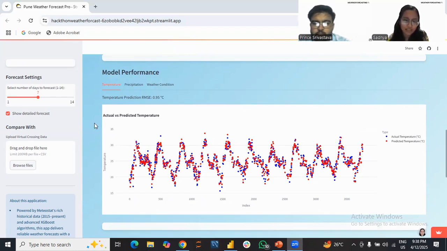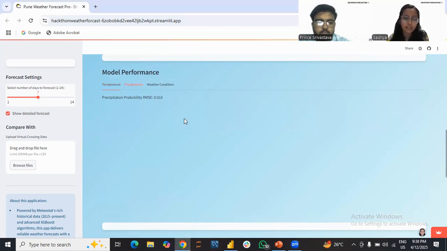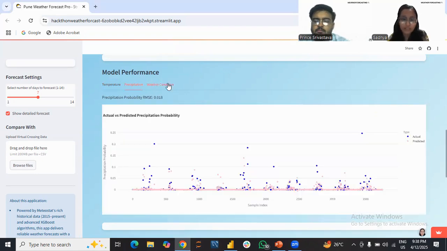So here we can see the actual and predicted value comparison. Again, in the precipitation tab, we can see the precipitation probability between the forecasted and the actual values. Here we can see that the RMSE is 0.018. Again, for the weather condition, we can see the comparison between the actual and the forecasted weather condition.